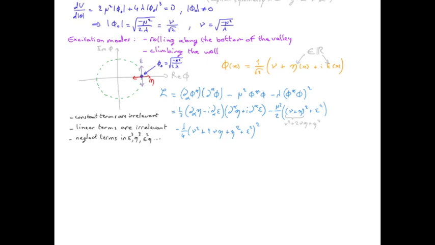As a result, we can separate the Lagrangian in two terms, one which only depends on eta and one which only depends on epsilon. So let's first look at the eta term. And for the last term, we have two contributions in eta squared, one which comes from the square of this term, and one which comes from the product of this term times this one.